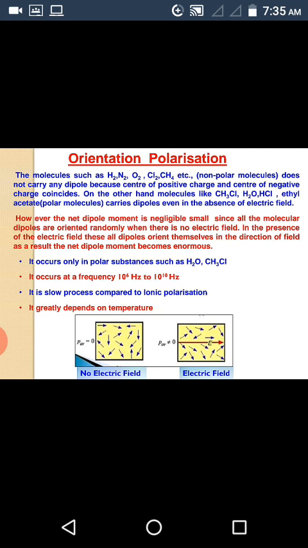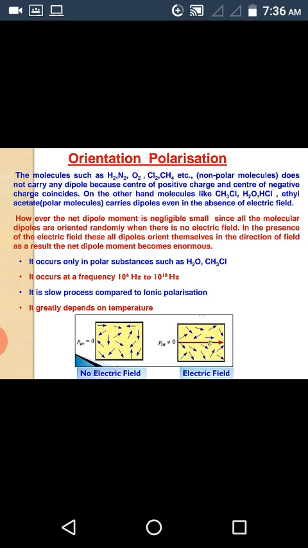But when electric field is applied to that material, all the atoms will align with the external field. And this orientation polarization occurs in polar substances such as H2O, CH3Cl, etc.